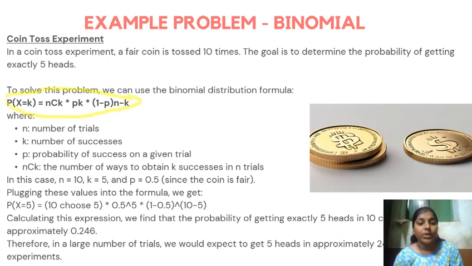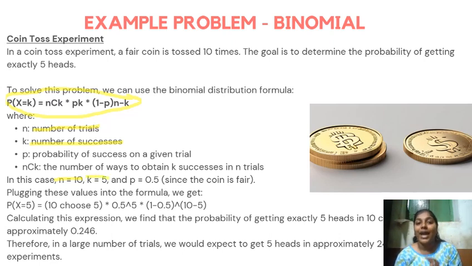Before we solve it, we need to know what the terms of that formula are. Where n is the number of trials, k is the number of successes, p is the probability of success in a given trial, and nCk is the number of ways to obtain k successes in n trials. In this given case, n equals 10, as the number of trials is 10, and k equals 5, meaning the number of successes.